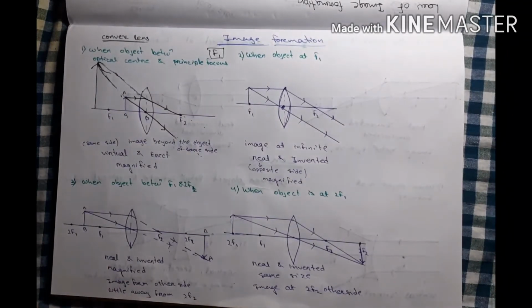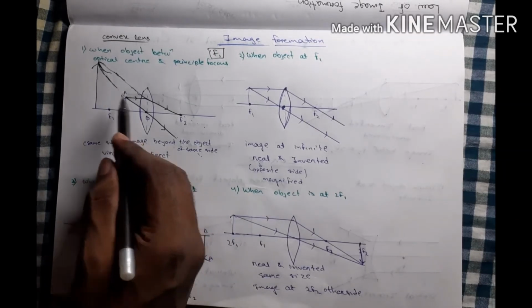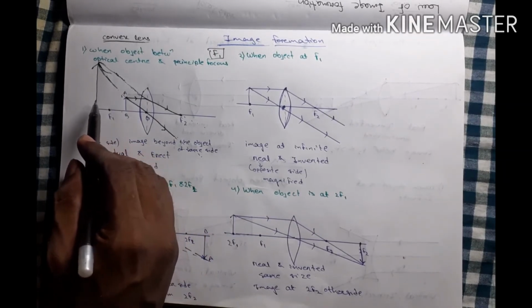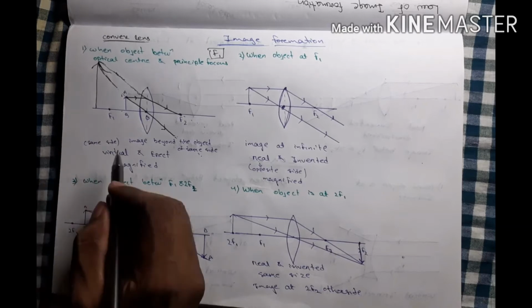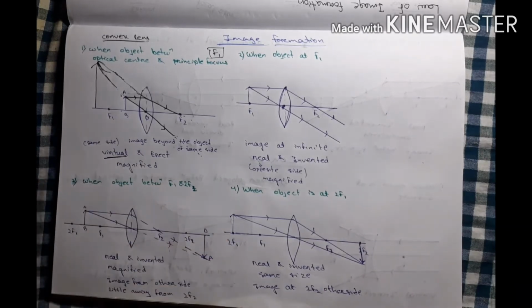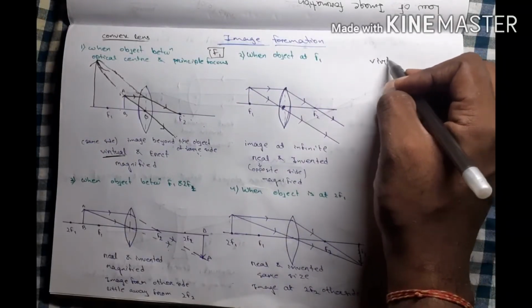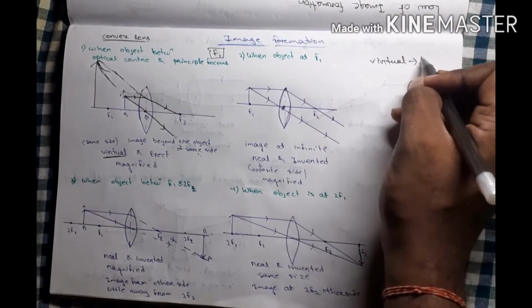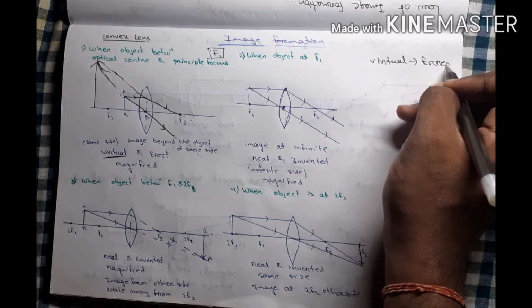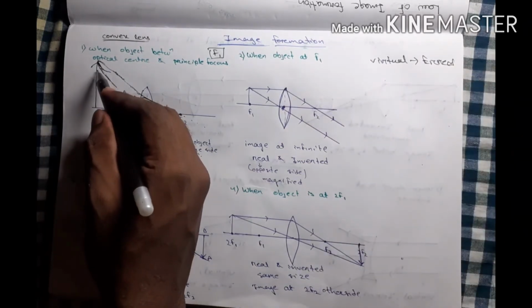Okay. Then listen, the object is this side, the image is this side. Which type of image is this? This will be virtual. Then if it is virtual, I already said, it is always erect. And from the diagram you can also see that it is erect.